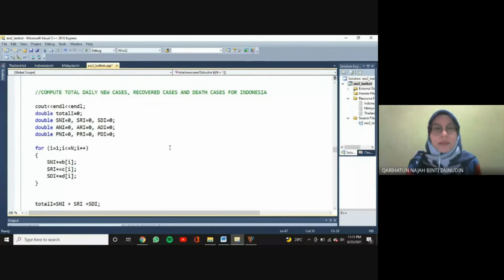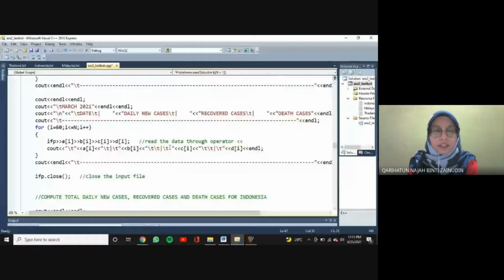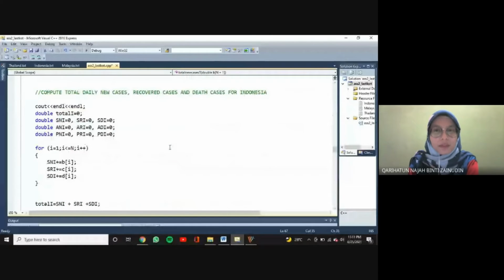So the data will display the number of new cases, recovered cases, and death cases for Indonesia from January until March. The data will be taken from the input file that we have created before. Next, for the calculation, we initialize the data type as double for total I, SNI, SRI, SDI equal to 0 to calculate the sum of new cases, sum of recovered cases, and also sum of death cases for Indonesia in 3 months.